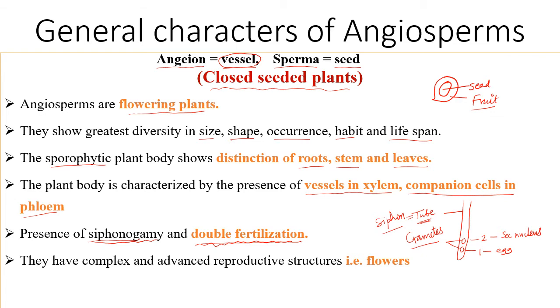Because of two events, this is the first event where the first male gamete fuses with egg and forms embryo, and this second event where the second male gamete fuses with the secondary nucleus and results in the formation of endosperm. The fertilization takes place two times, this is one and this is second. That's why this phenomenon is called double fertilization.